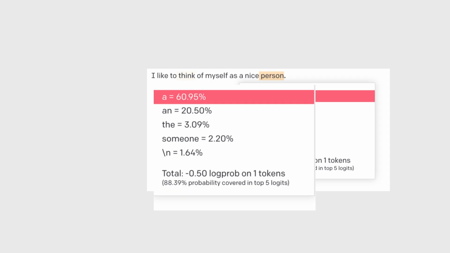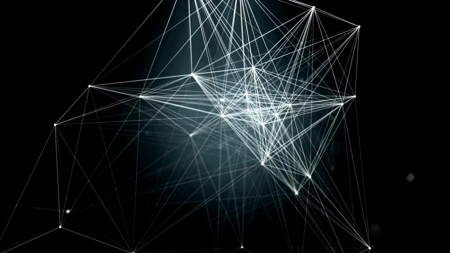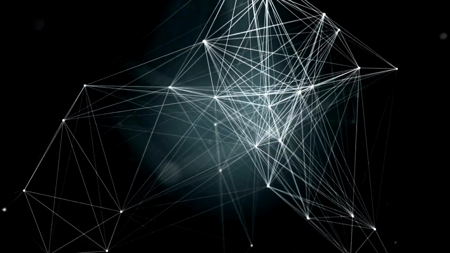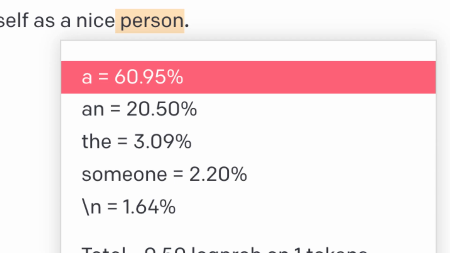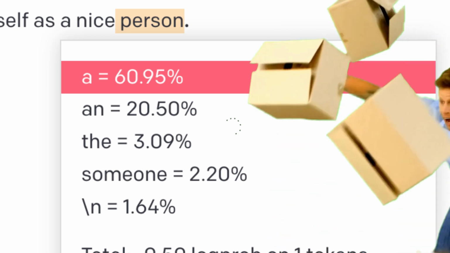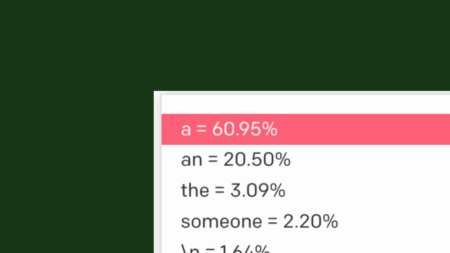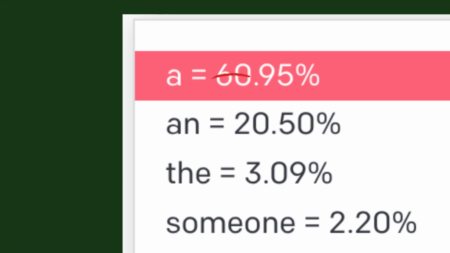But what do these probabilities mean? Now let's for a second imagine that when a large language model receives a prompt like "I like to think of myself as," it runs a Wheel of Fortune using these probabilities. And we're not going to be extremely accurate, hopefully you'll forgive me. With about 60% chance of "a," I'm going to say that maybe 7 out of these 12 slots are going to be "a." Next we have "an."